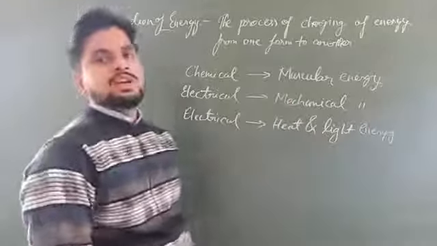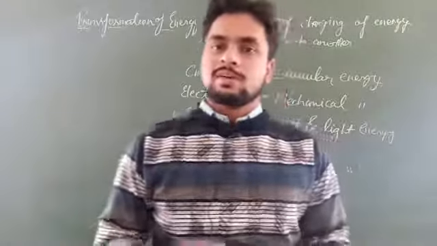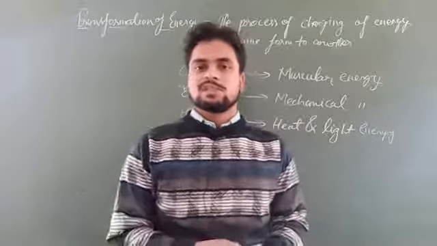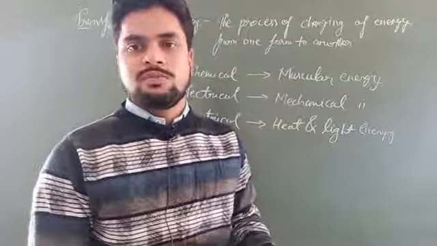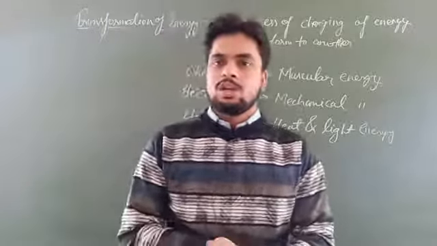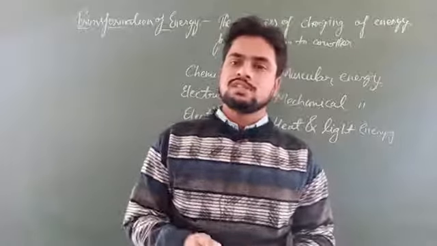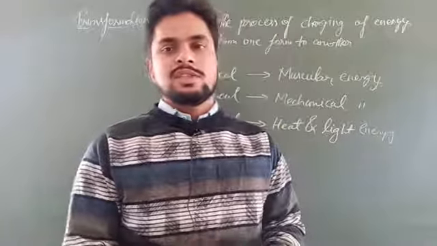Again students, there are numerous examples in our surroundings in which energy is very frequently getting transformed from one form to another. Now we will take some examples to understand how the energy is transforming in these cases.